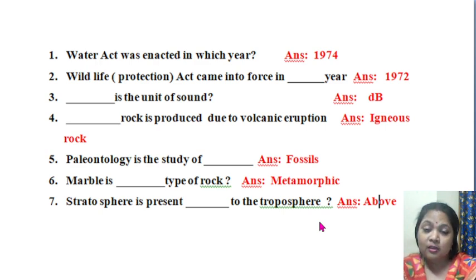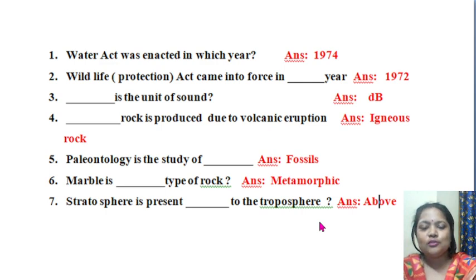Have you already thought of the answer? If not, the answer is 1972. Then come to the next question, that is from the pollution chapter.